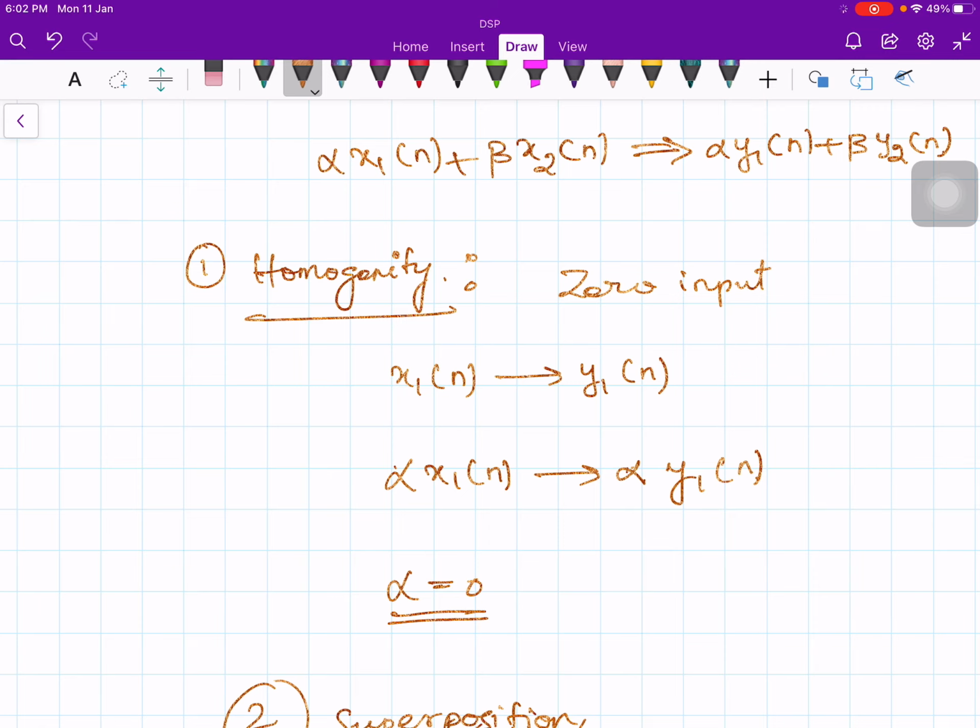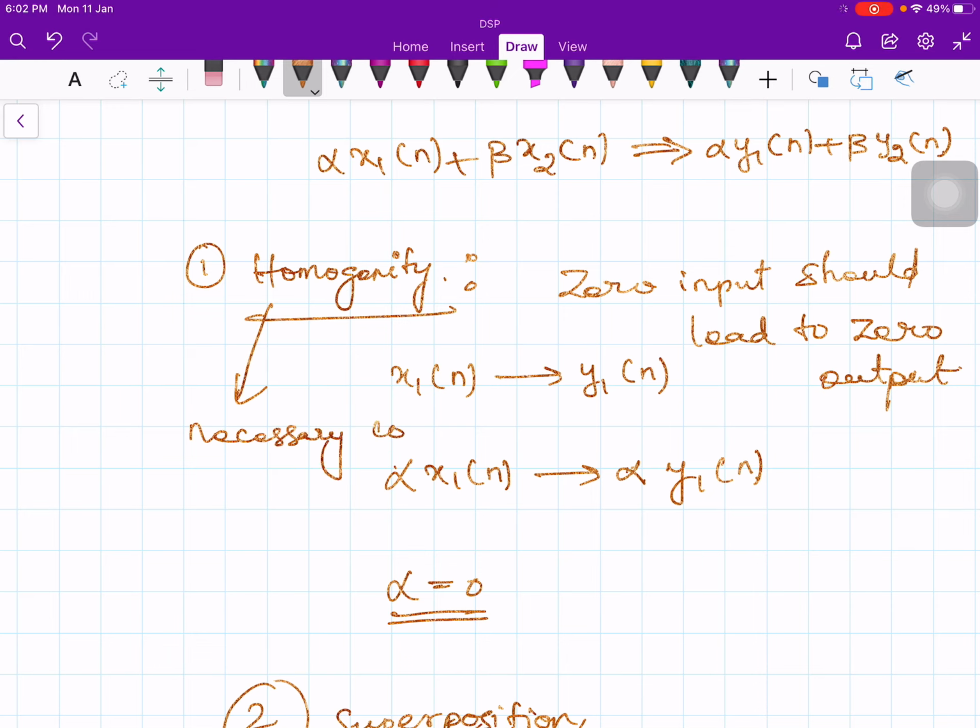Zero input should lead to zero output. This is obviously what we expect from a linear system. Therefore, this homogeneity is a necessary condition but not a sufficient condition. Okay, it is not sufficient because zero input leading to zero output only implies homogeneity, but it does not imply superposition. Therefore, it is a necessary condition but not a sufficient condition.